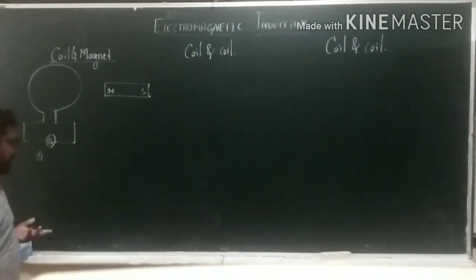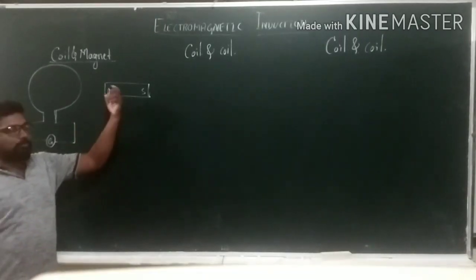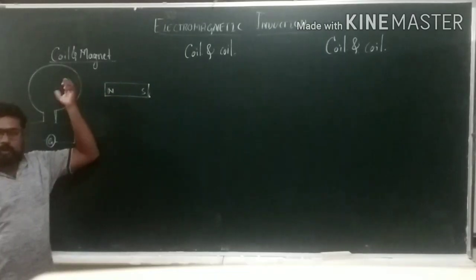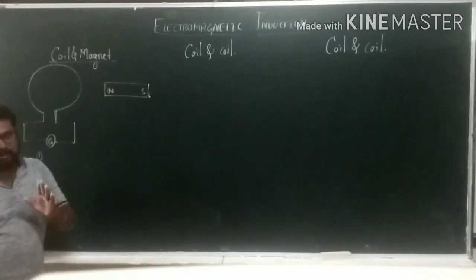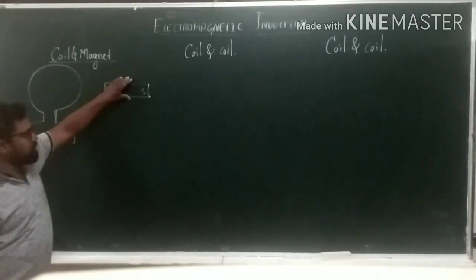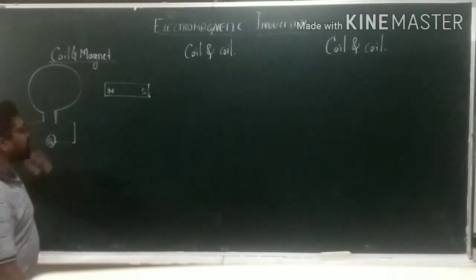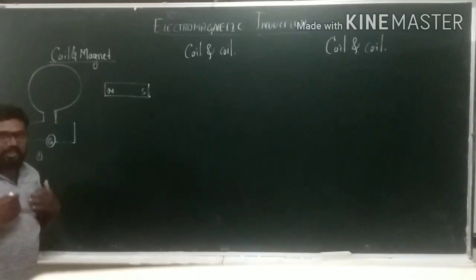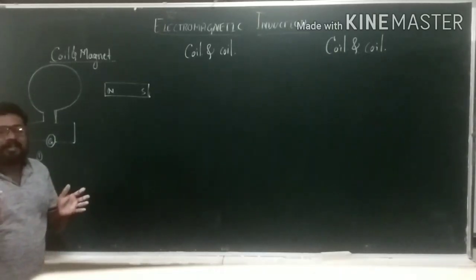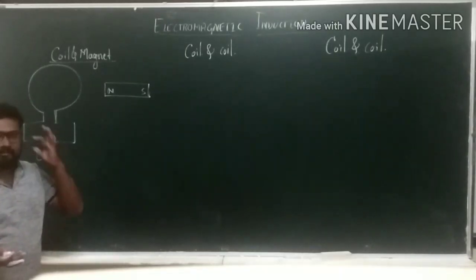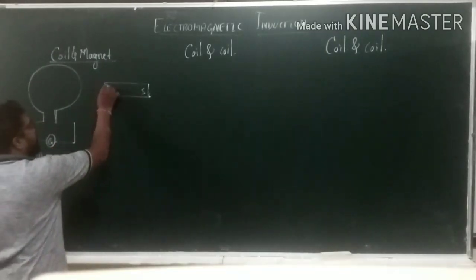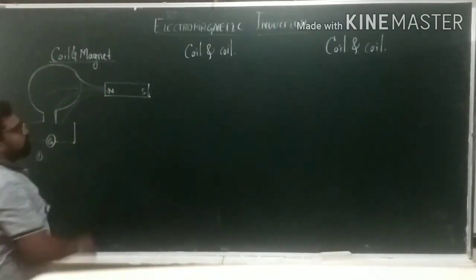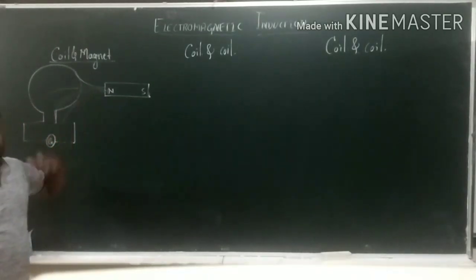Next, what does he do? He starts moving that bar magnet closer to the coil. Do you understand? As we know, a bar magnet produces a magnetic field, with magnetic field lines.